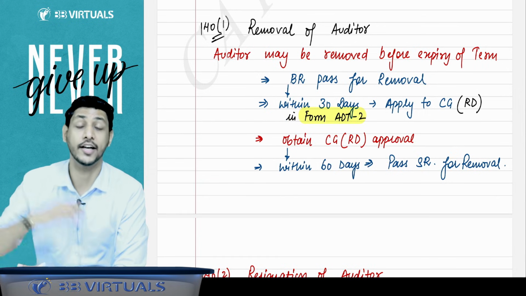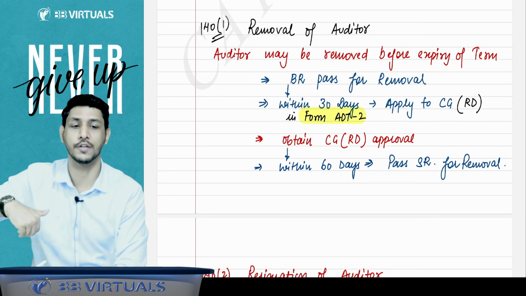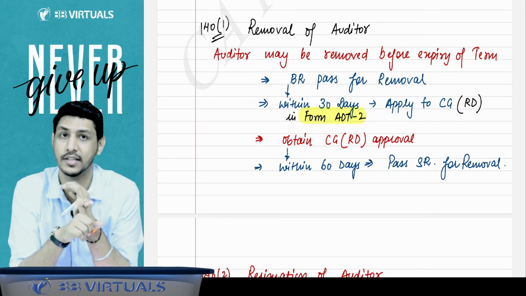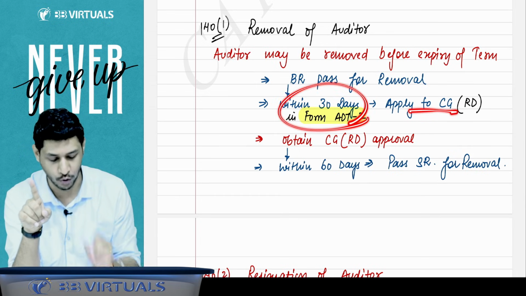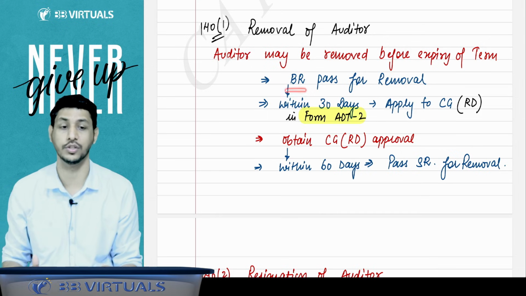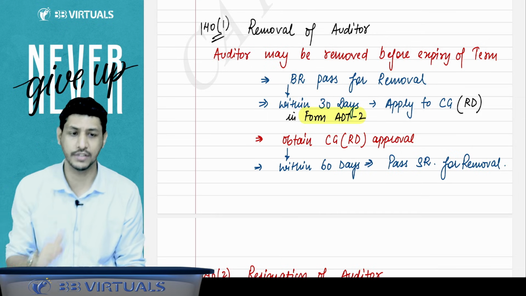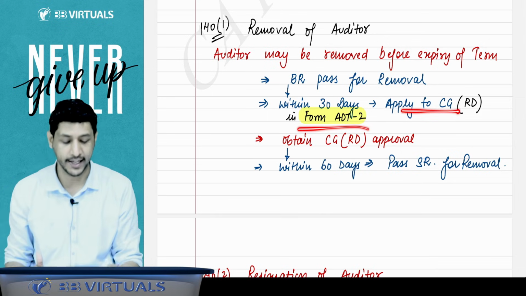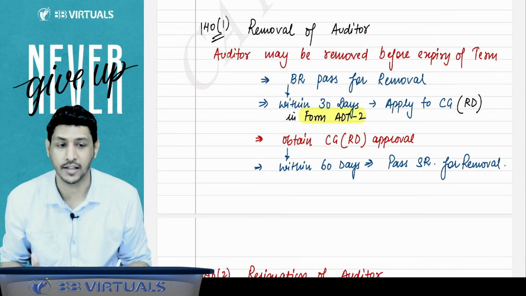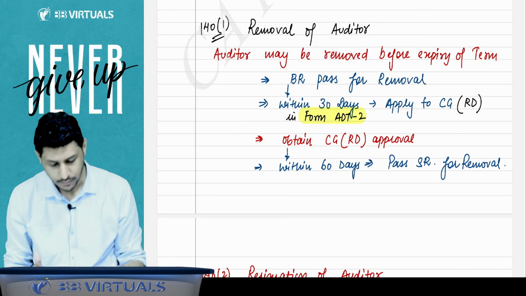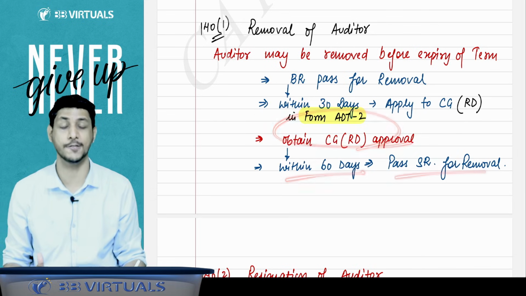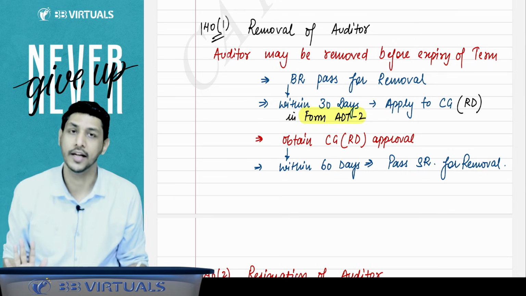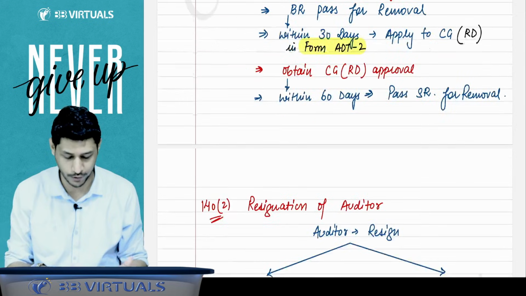Yes. An auditor can also be removed before expiry of his term, but you have to pass a BR first. After passing a board resolution, you have to apply to the CG within 30 days from the board resolution and take approval, and you have to apply in the form number ADT2. Then CG will give you the approval, and after the approval of CG, within 60 days, pass a special resolution, then the auditor can be removed. And this is the simple provision of removal of auditor.